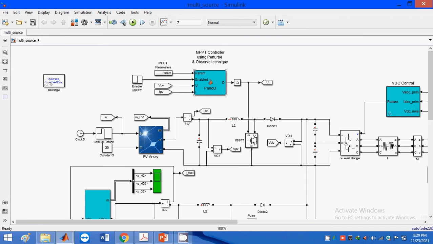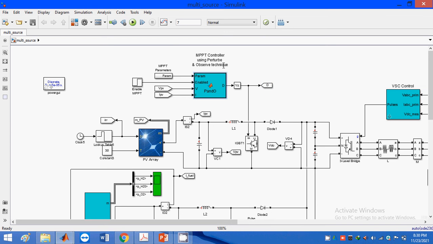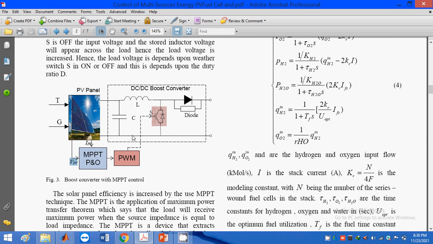Here I am using the perturb and observe method. For the MPPT controller we have many controller types, but in this model we just focus on the perturb and observe method. Why are we using it? I just need to generate a duty ratio. Why do we require this duty ratio? You already know, when we talk about the boost converter or chopper, it requires a duty ratio to turn on the switch. For that requirement I am creating this MPPT controller. From this MPPT controller we are generating the duty ratio to boost the low voltage to high voltage.